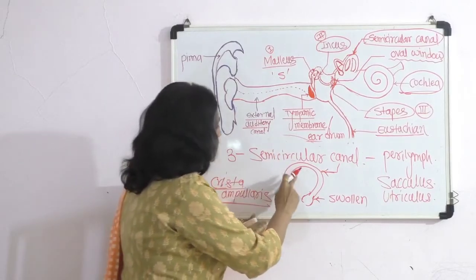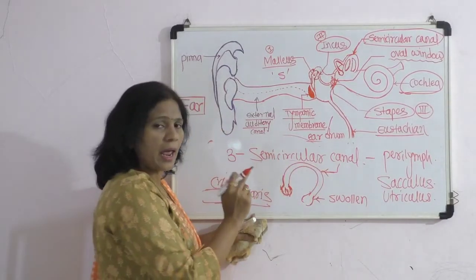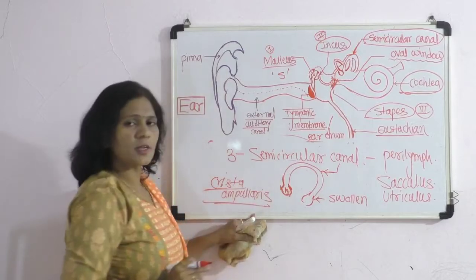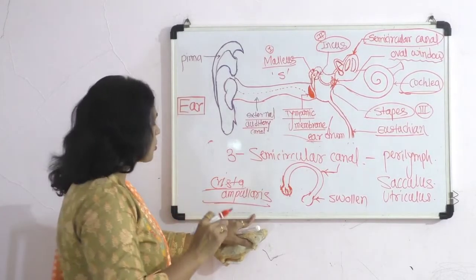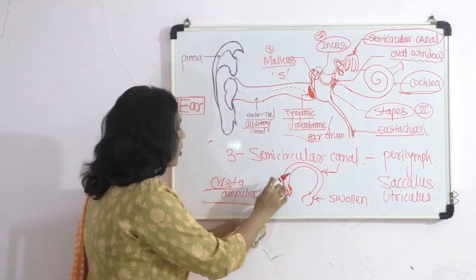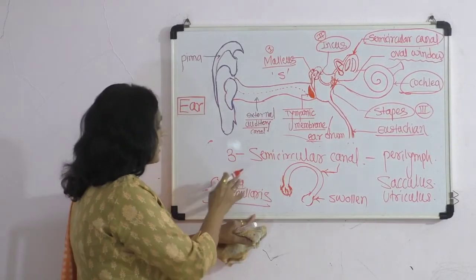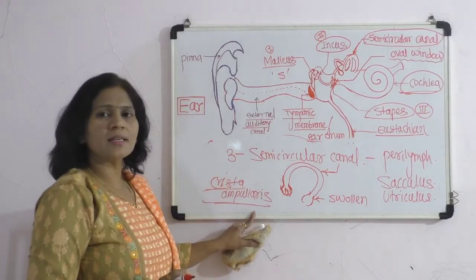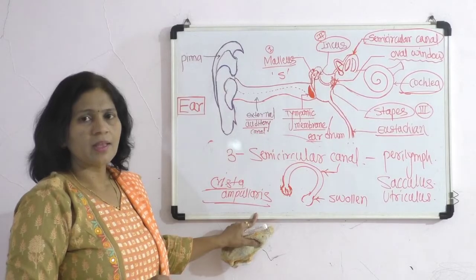And at the base of the semicircular canal, there is also the structure containing the crest, which is called the crista ampullaris.